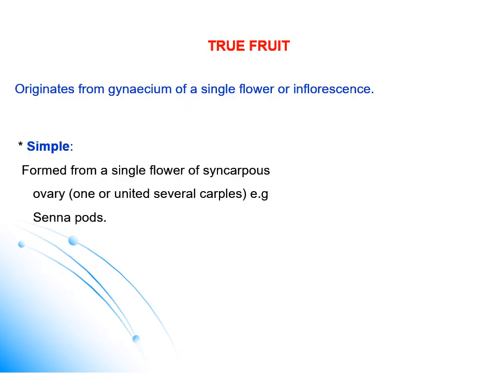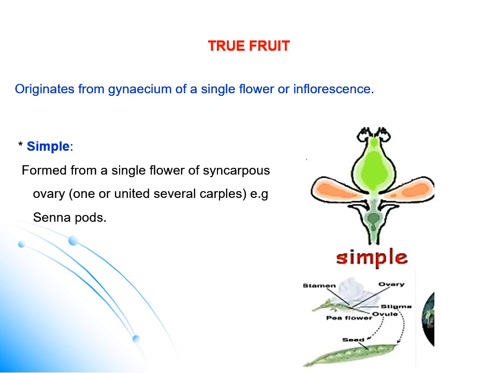The true fruit, as we said, originated from a ripened gynoecium or ripened flower, single or group of flowers. A single flower, one gynoecium, one ovary, ripened, forming the fruit gives the simple fruit. A simple true fruit is formed from a single flower of syncarpous ovary. Syncarpous means that even if the ovary forms from more than one carpel, the walls between the carpels are removed, forming one locule or one room.